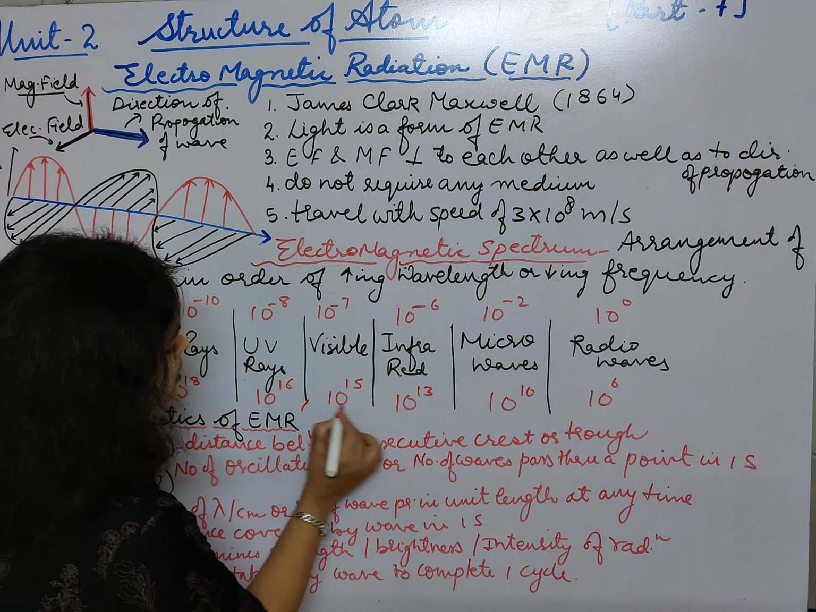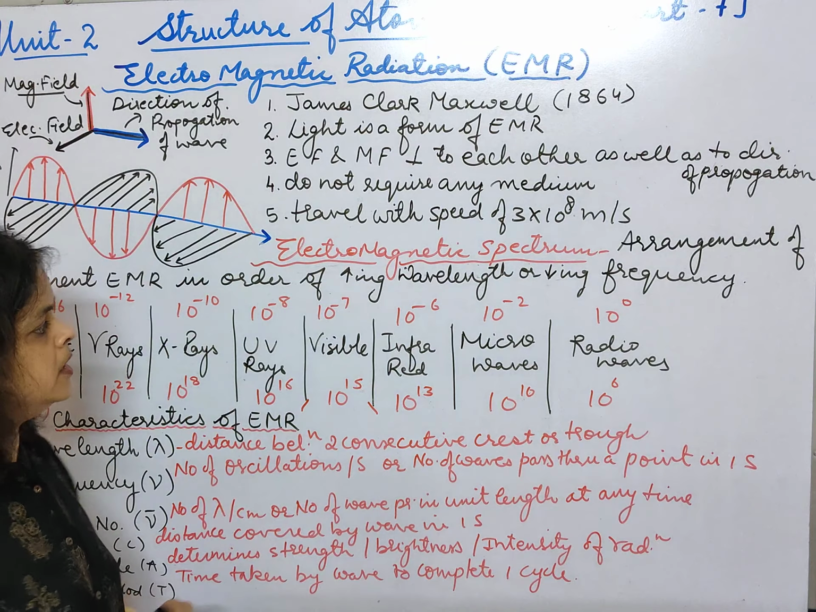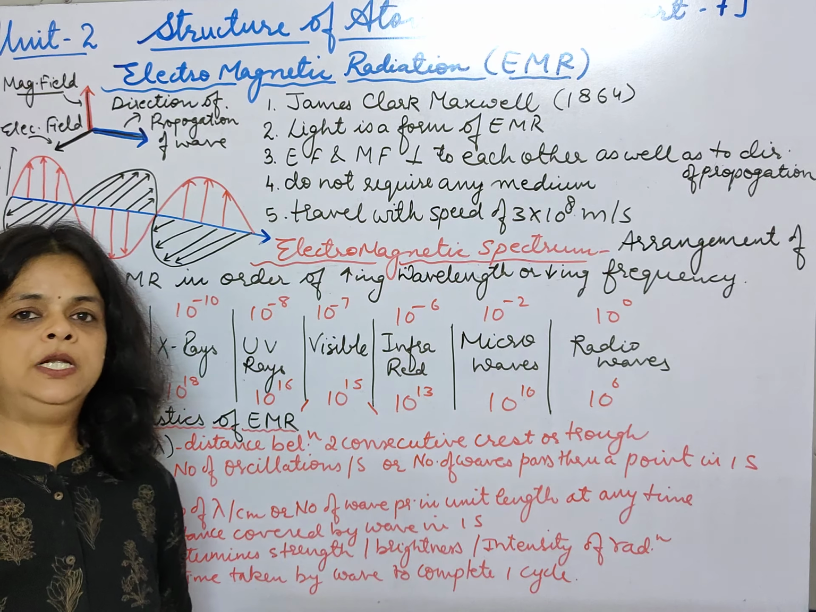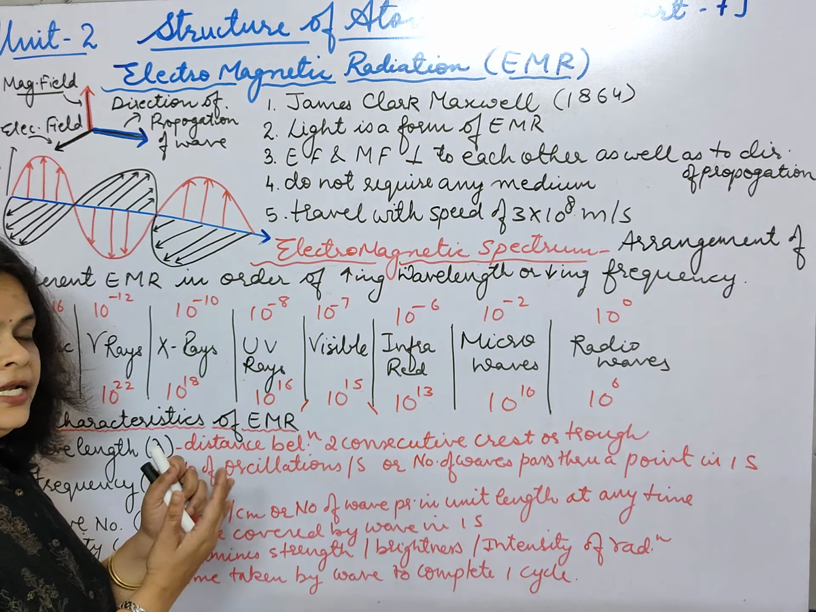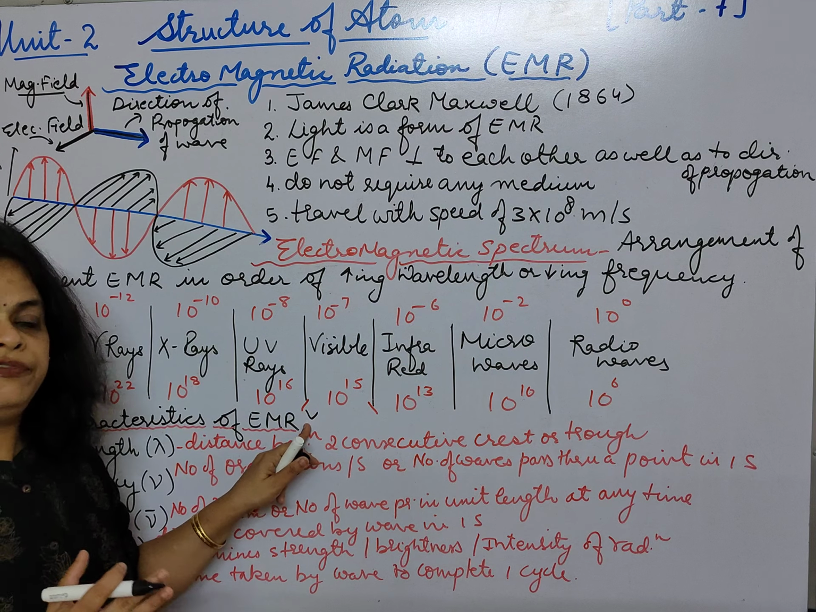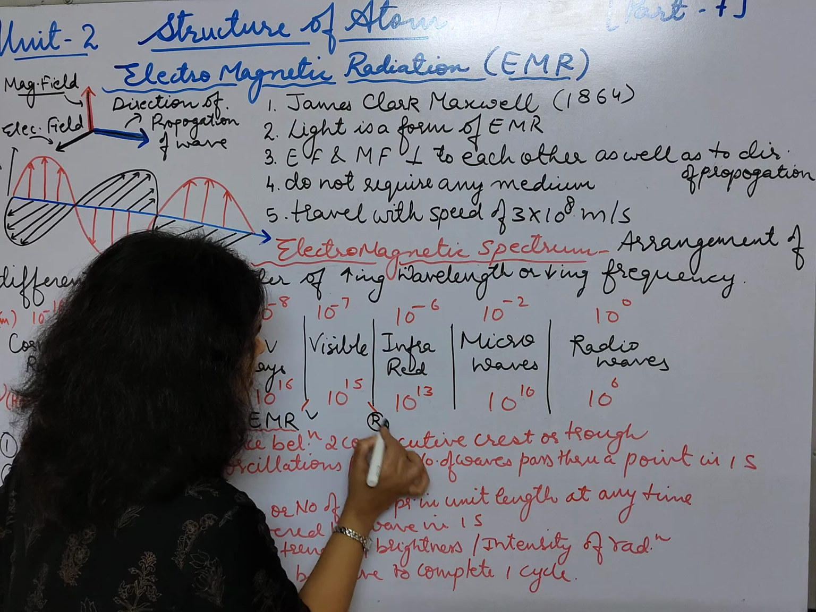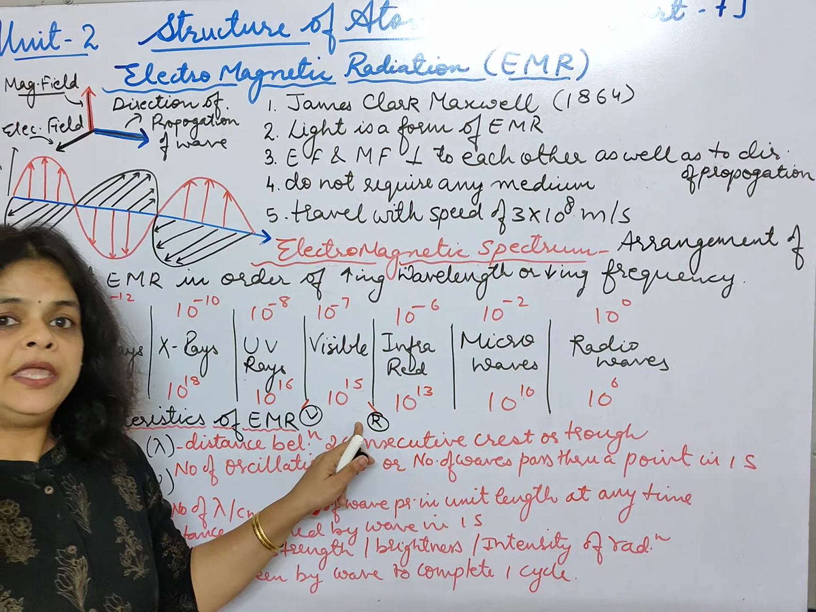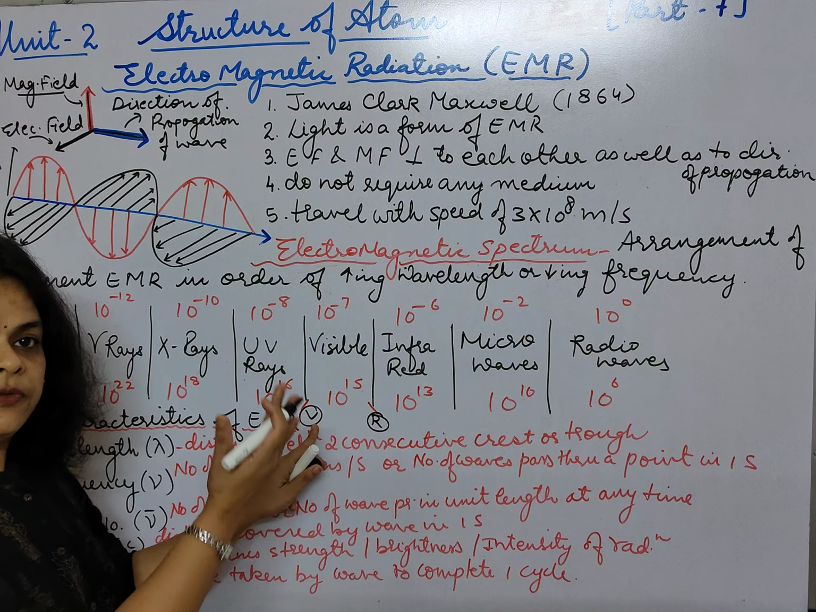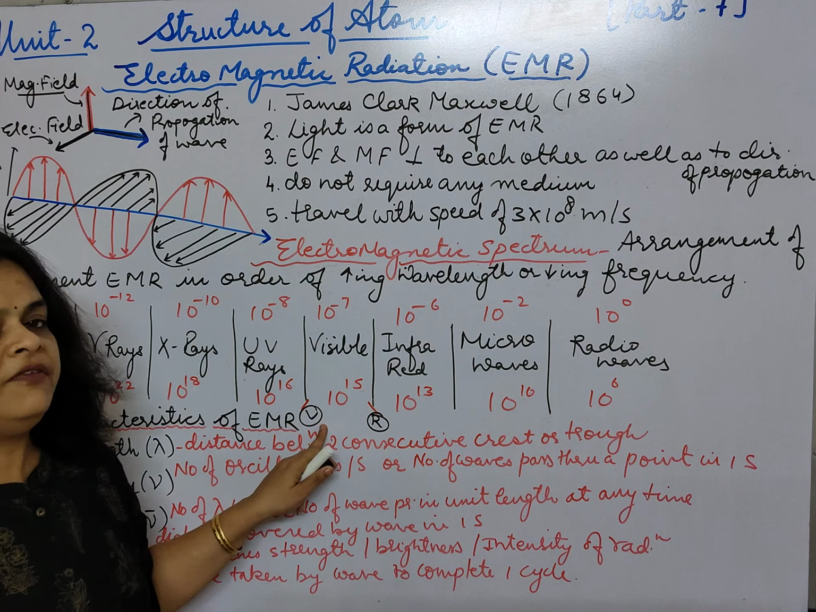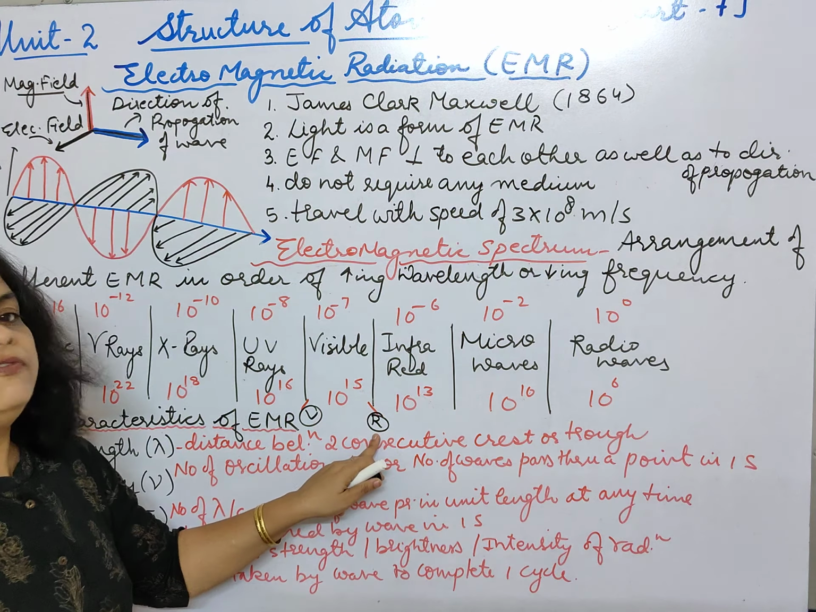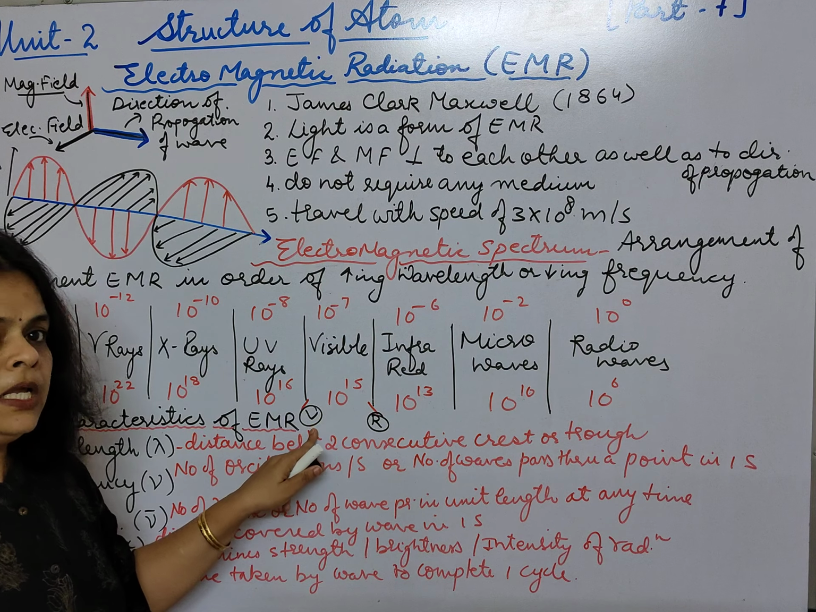Now, visible regions. Students, here is one more thing which I have not written here. When we are talking about the visible region, it is made up of VIBGYOR. Violet will be lying at this end, which is of higher frequency, and red is of higher wavelength. So red will be lying at the right hand side, and the violet region will be lying at the left hand side, because violet has lesser wavelength but higher frequency, while red has more wavelength and lesser frequency.